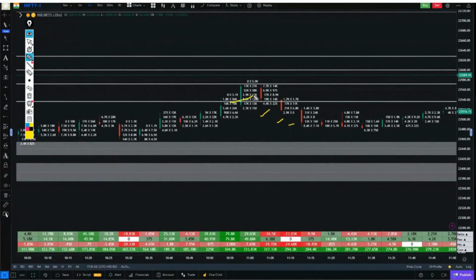Meaning, this buying activity was absorbed somewhere. A clear absorption was not there because the buying happened within 2 candles. If the buying had occurred within just 1 candle, you wouldn't see the positive delta of this candle. Only the buying of this candle would remain. So, a clear sign of buying absorption was seen here, but the buying happened within 2 candles and has been continuing from the start.